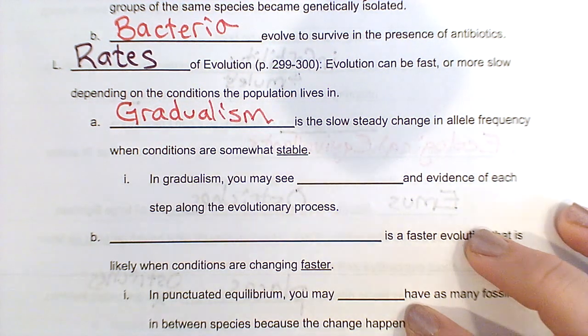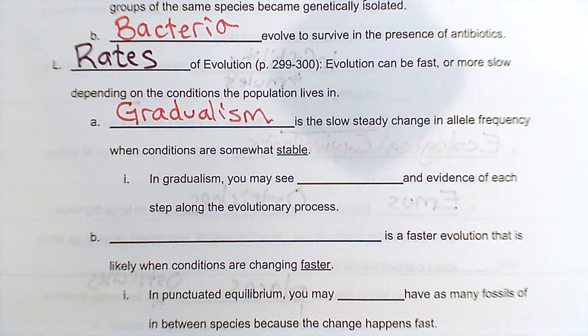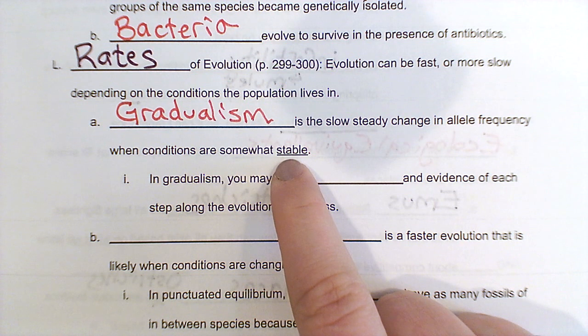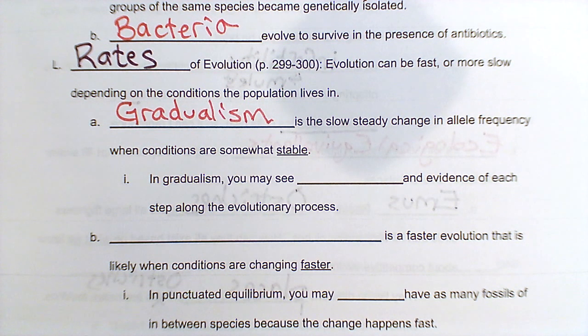And it is exactly what it sounds like. It is gradual, right? It is slow, it's steady, it is gradual. Okay, so things can happen really, really slowly if the environment is not changing very much. Okay, so there's not a huge pressure on the species to change, and so it's probably not going to change very fast, right?